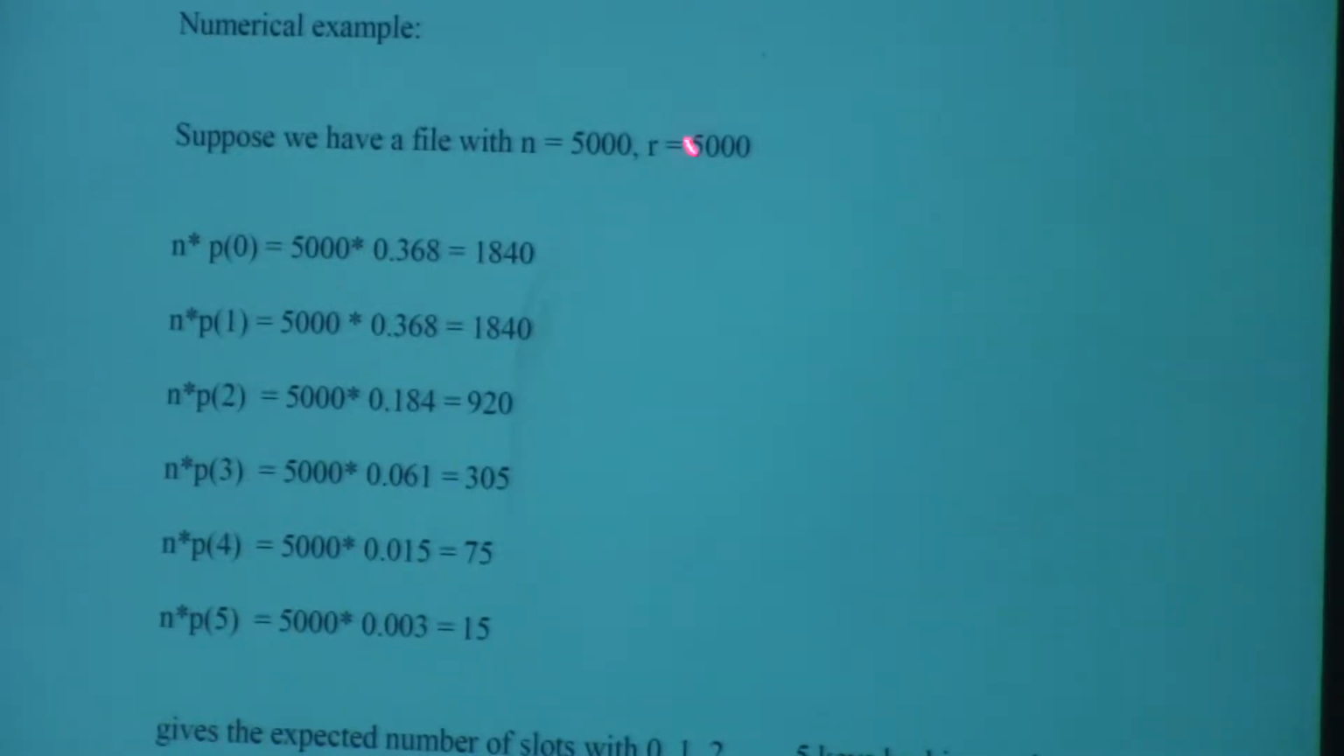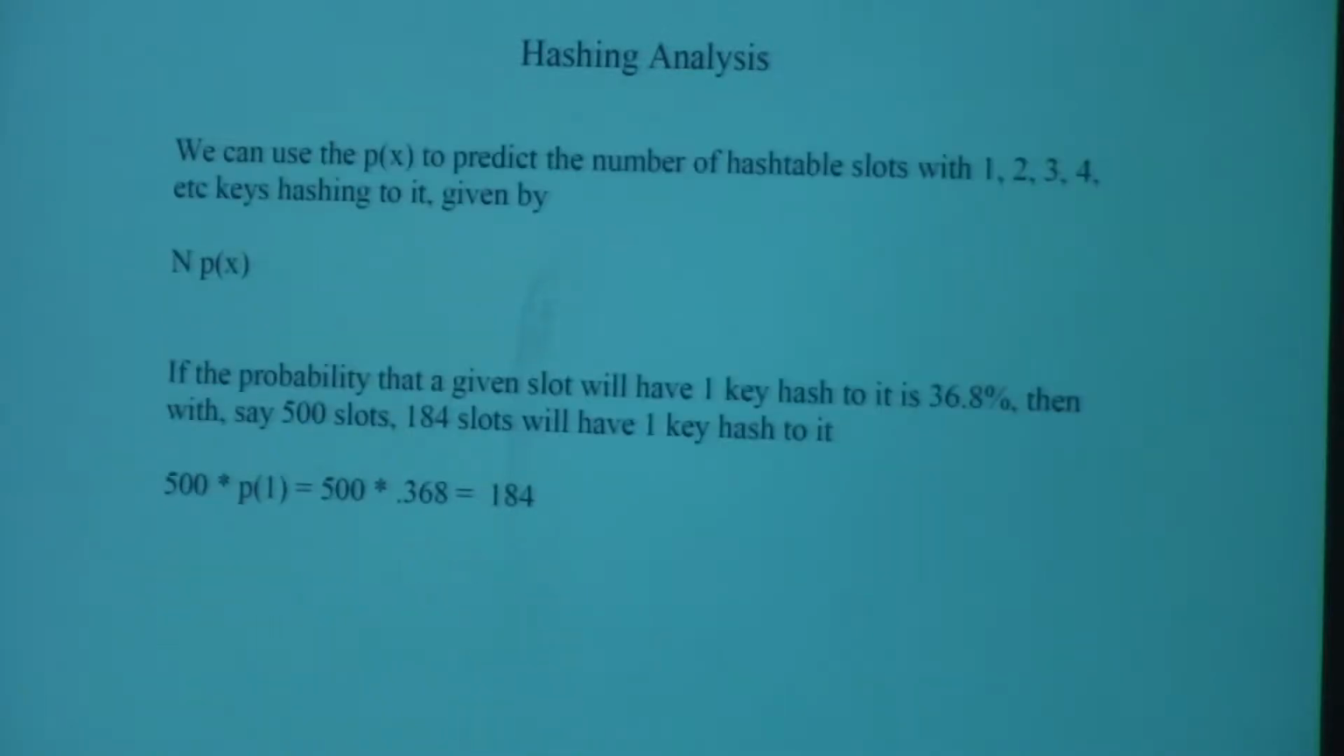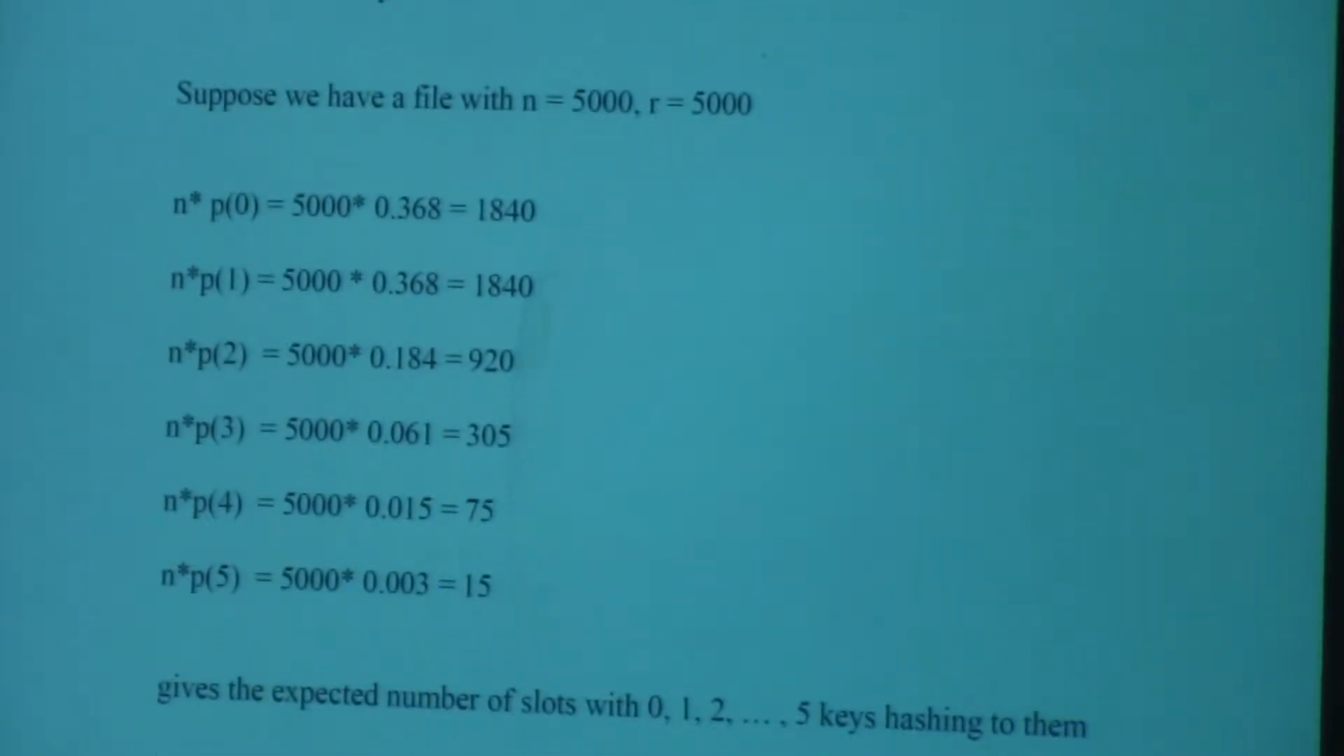So let's say R is 5,000 records and N is 5,000 slots. So our packing density is 100%. That means we're following our probabilities from this page. So we're going to say N times the probability of 0. N is the total number of slots times the probability of 0. That gives me 1840. What does that mean? What's 1,840? That's the number of slots where 0 records would target them.